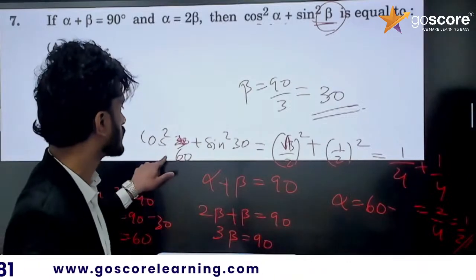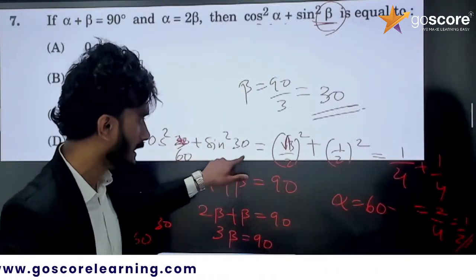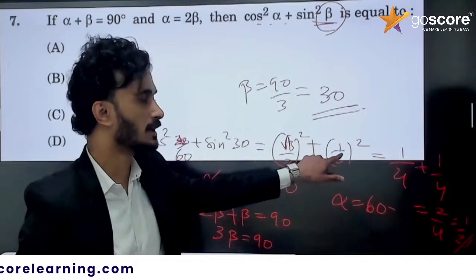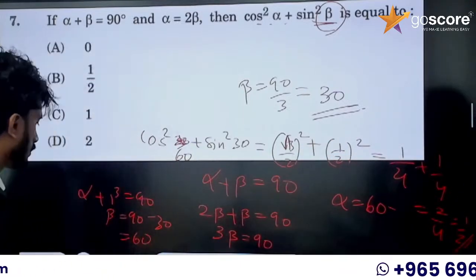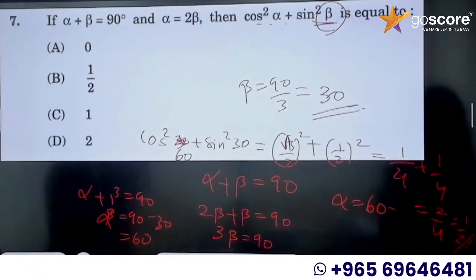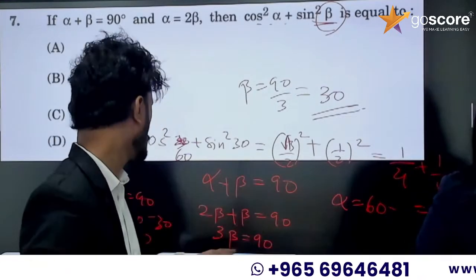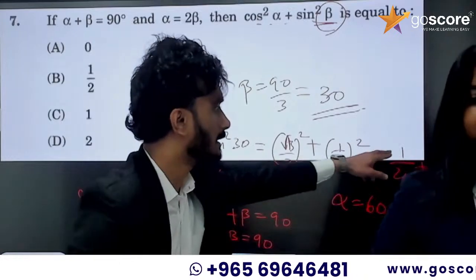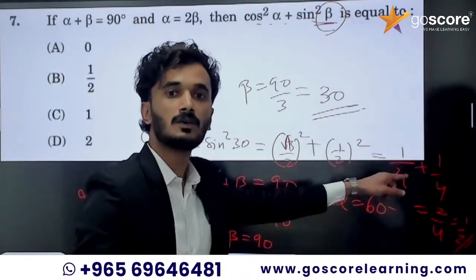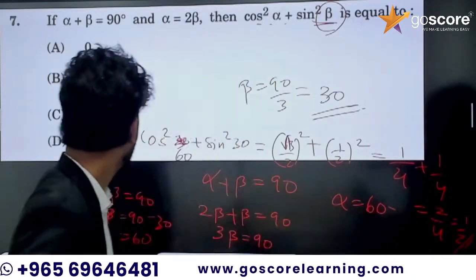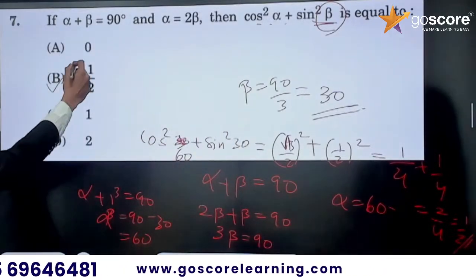Then substitute cos square 60 plus sin square 30. 1 by 2 whole square plus 1 by 2 whole square, that is 1 by 4 plus 1 by 4, that is 1 plus 1, 2 by 4. That is 1 by 2. Which option will you choose? 1 by 2, option B.